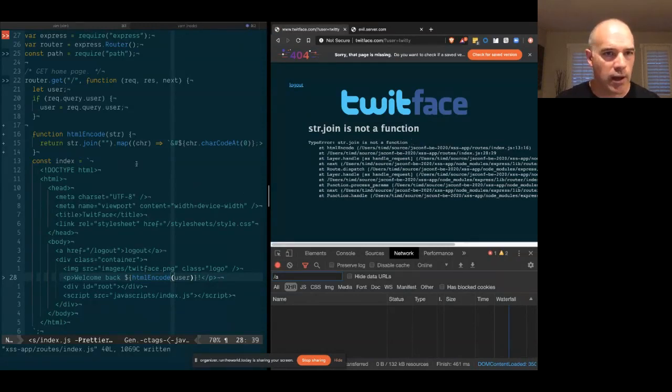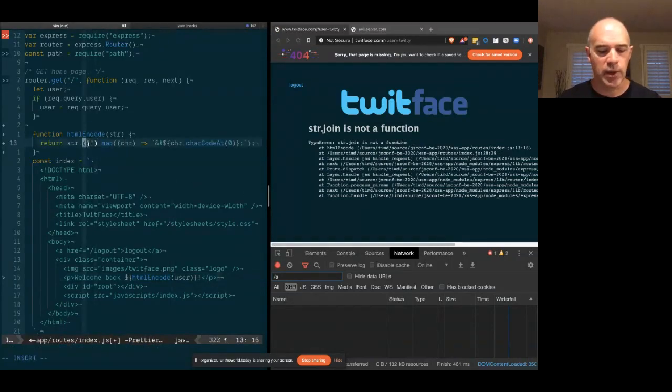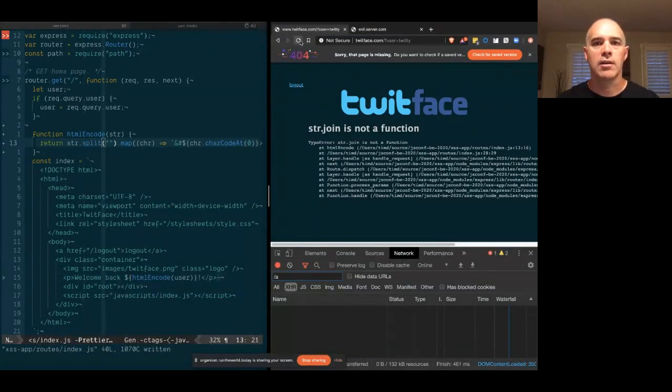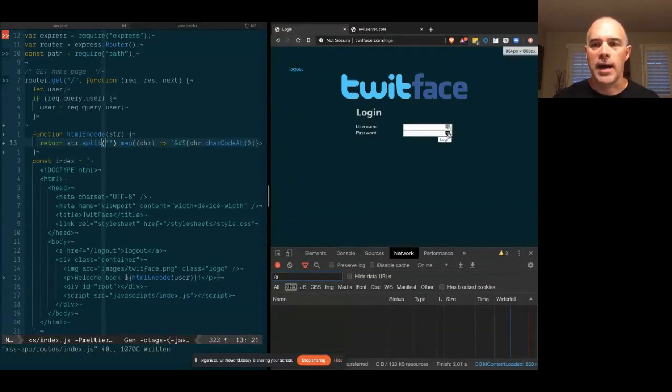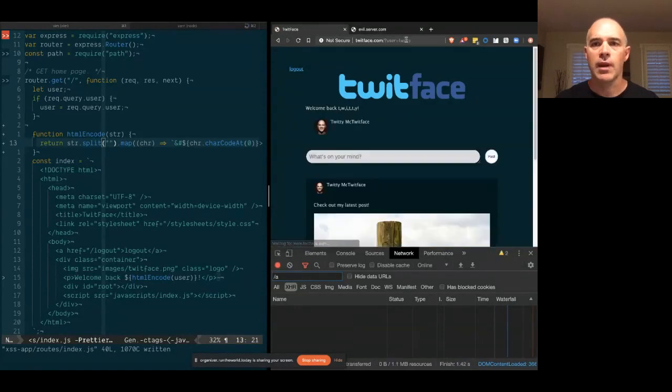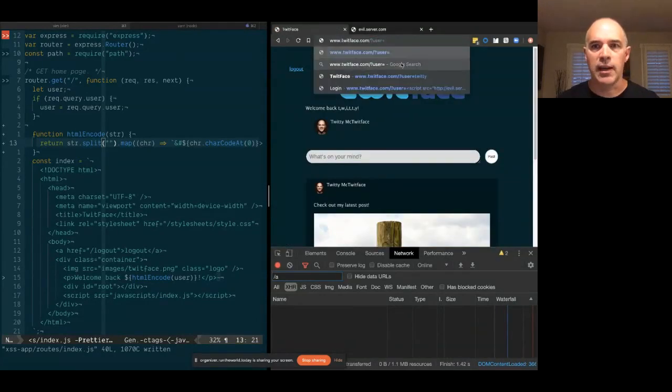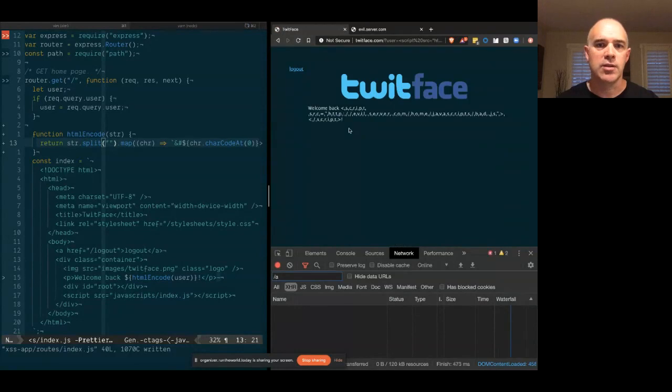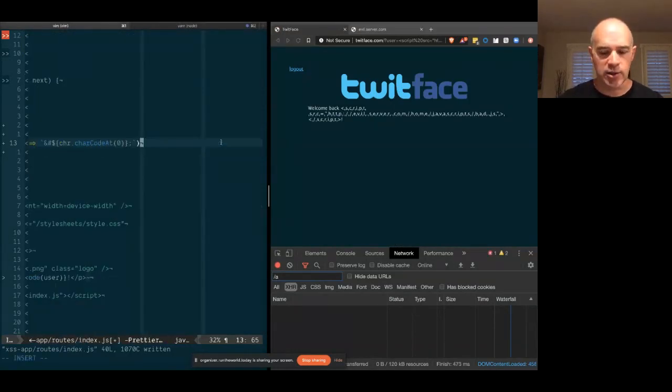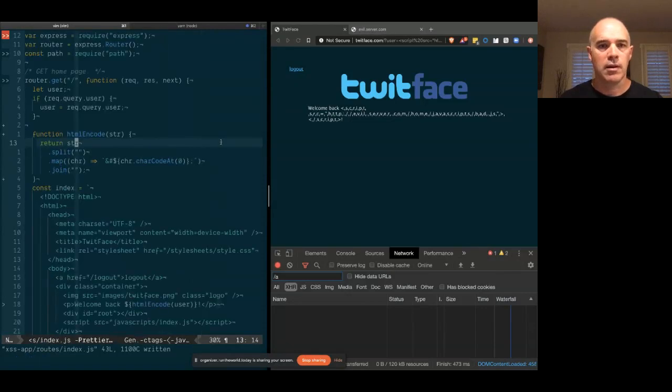Oh, that should be split. Sorry about that. Let's restart it. We'll log back in, and we'll try and perpetrate that same attack. So if we try and put that script back in now, what we should see is just a string representation. We've got it still split here. I forgot to join it back again. Let's join it back with an empty character. And now we should get the actual template literal, string literal of that script.